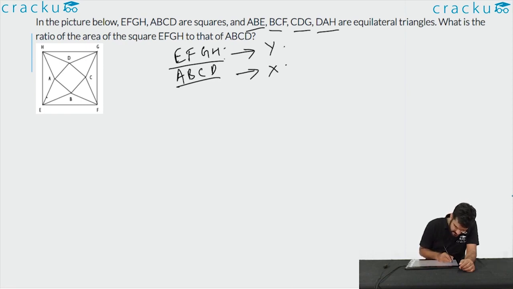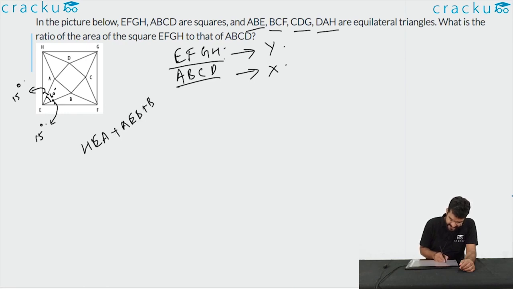Now we know that AEB is an equilateral triangle, so this is 60 degrees. By symmetry, this will be 15 degrees, that is the angle HEA, and the angle BEF is also equal to 15 degrees. Why is this equal to 15 degrees? Because by symmetry, the sum of all three angles, that is HEA plus AEB plus BEF, is equal to 90 degrees.